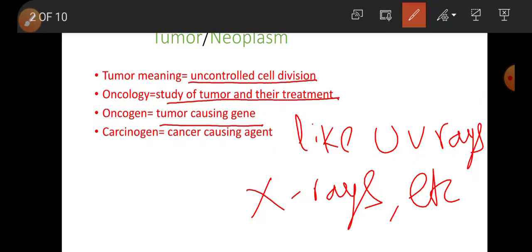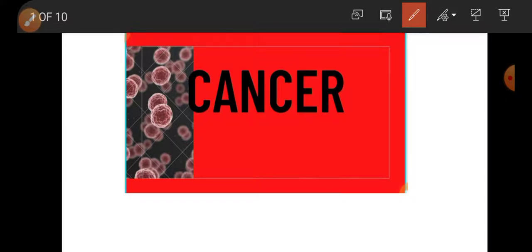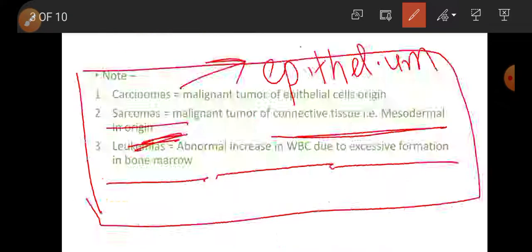Tumor. What is the meaning of tumor? Uncontrolled cell division is called tumor. What is oncology? Study of tumor and its treatment is oncology. Oncogene. Tumor causing gene is called oncogene, and the cancer causing agent is called carcinogen. In this way, we have finished this.